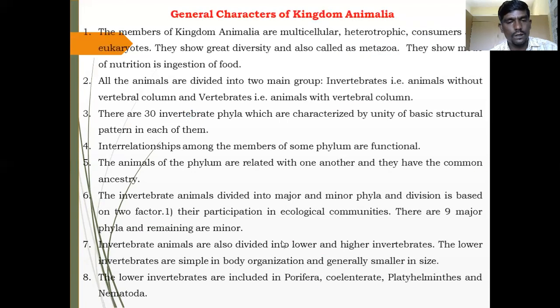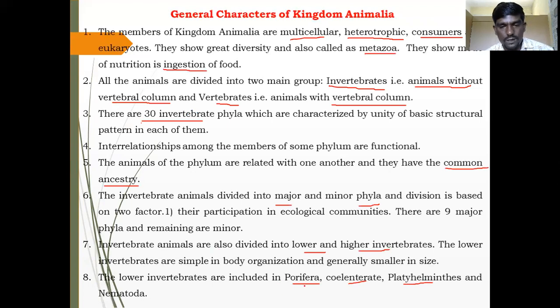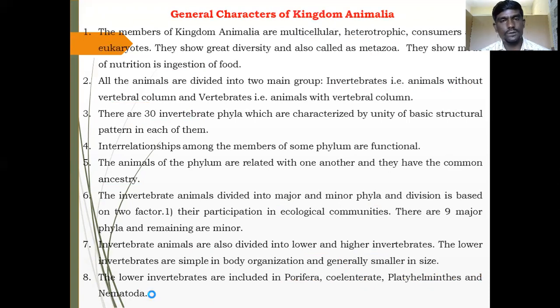Going back to the previous slide, the lower invertebrates include phylum Porifera, a primitive animal, very simple, small and microscopic. Second, coelenterates, with a worm-like body, very small in size. Platyhelminthes are also small and worm-like. Nematodes are again worm-like organisms.